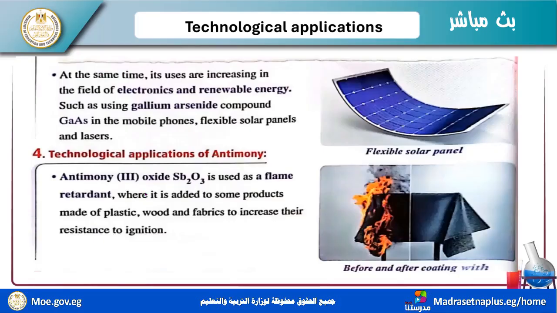It is also used in flexible solar panels, which are increasingly used in the field of electronics and renewable energy. Which one? I have gallium arsenide, a compound used in mobile phones, flexible solar panels and lasers.